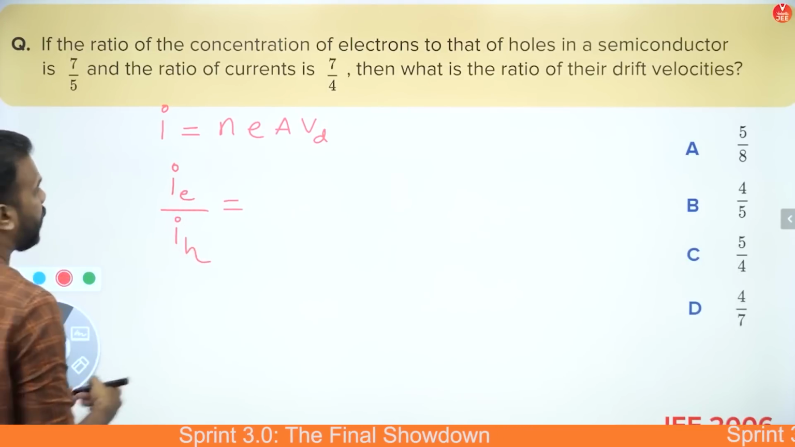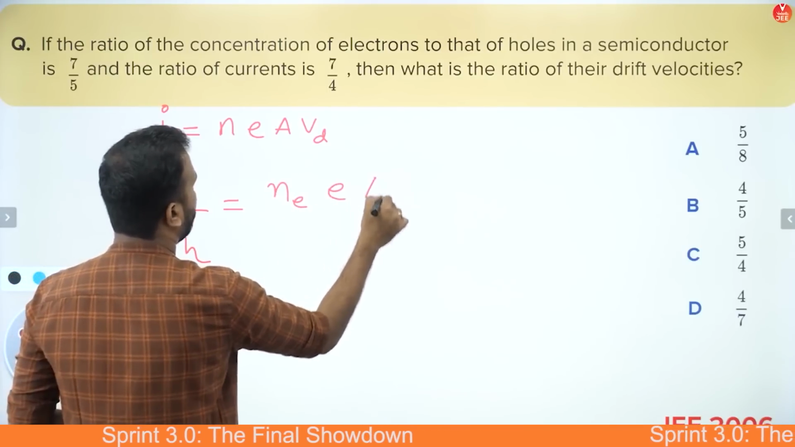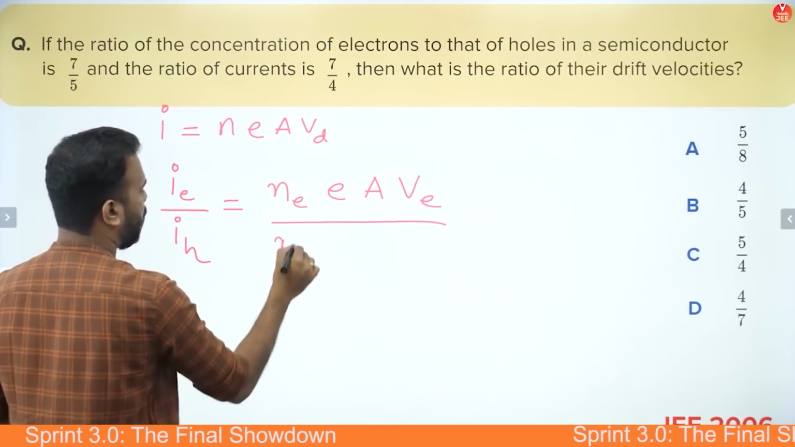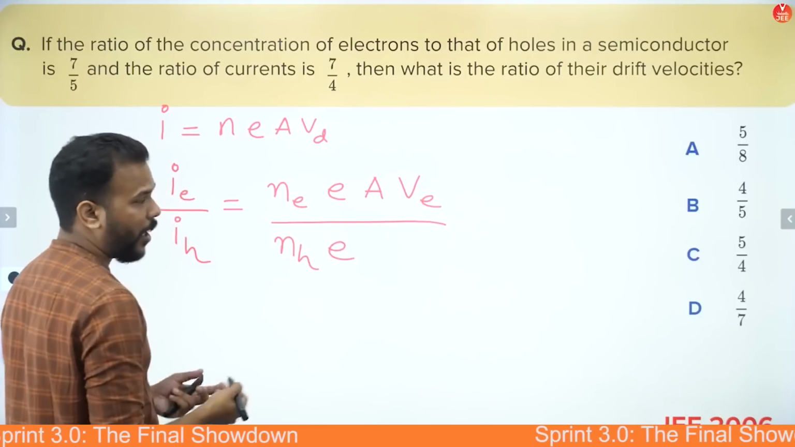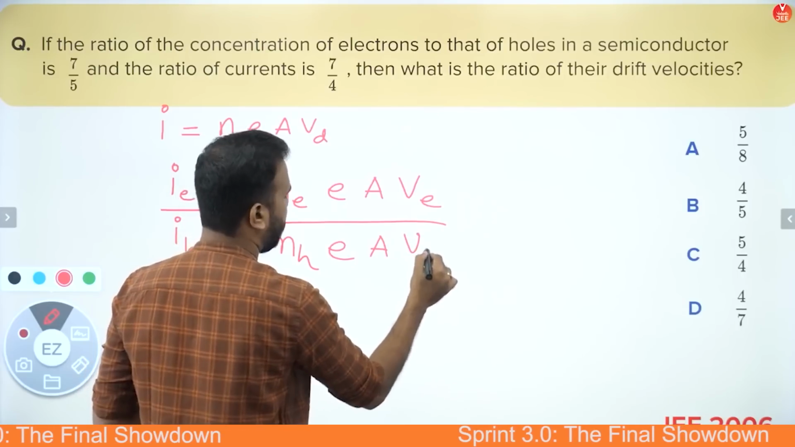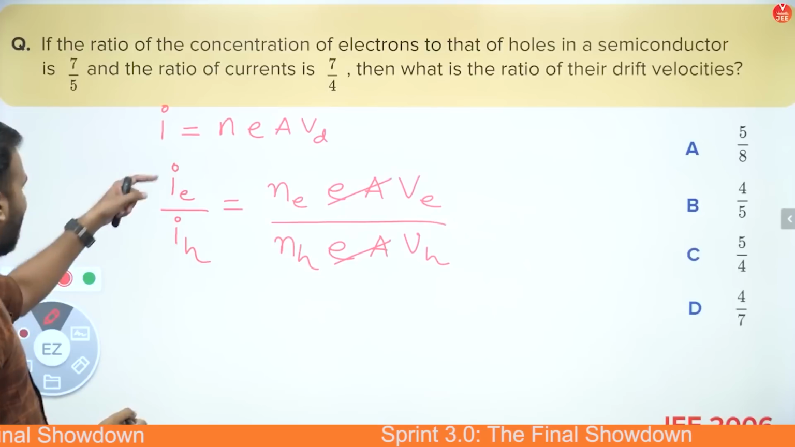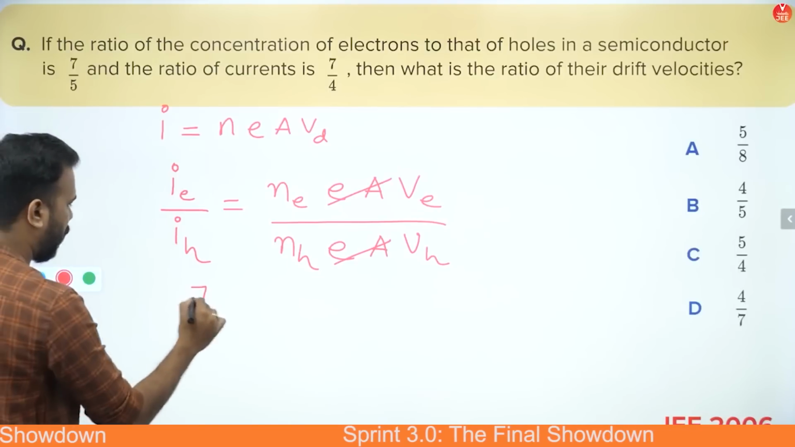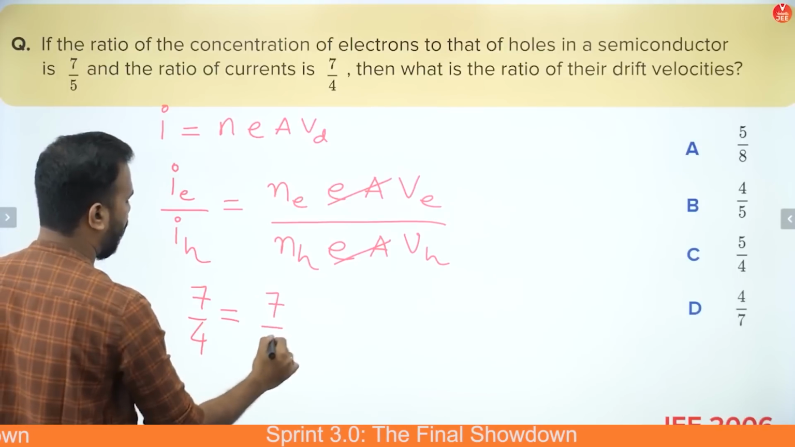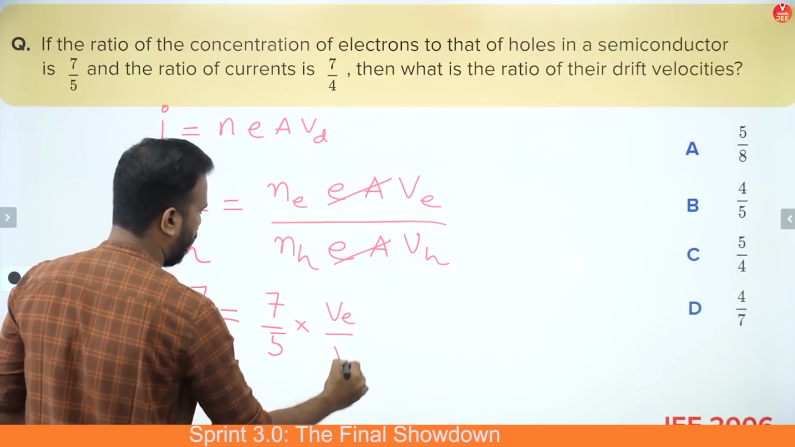So if we write the current due to electrons divided by current due to holes, that is the ratio which has been given to us, it will become concentration of electrons times charge of electrons, area of cross section, and the drift speed of the electrons, divided by concentration of holes, same charge as that of hole, area of cross section, and the drift speed of holes. So e and A get cancelled. What is given to us is IE by IH as 7/4, and NE by NH is given as 7/5. So VE by VH is what is to be found here.